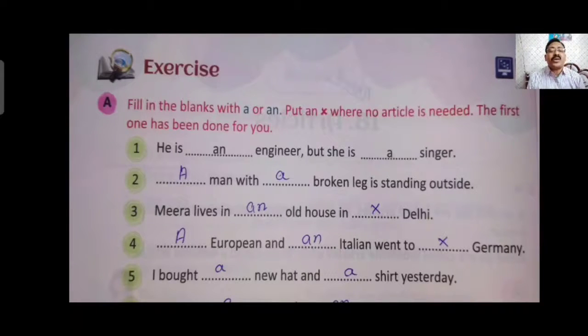I bought a new hat and a new shirt yesterday. New, N is a consonant, so A is used before it. Shirt, S is a consonant, so A is used before it.